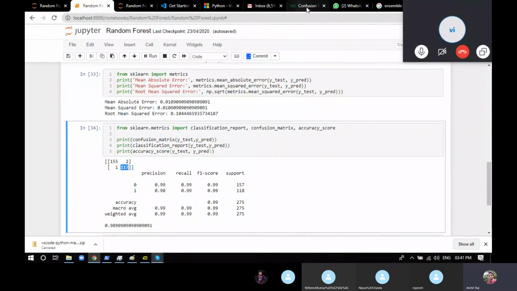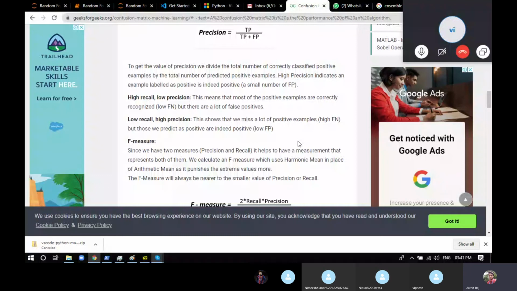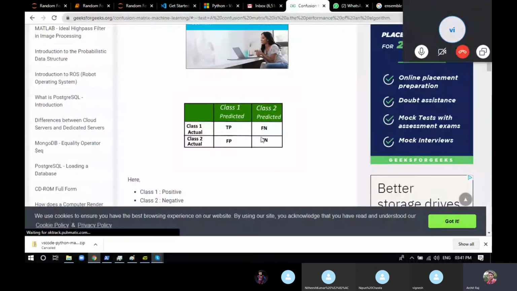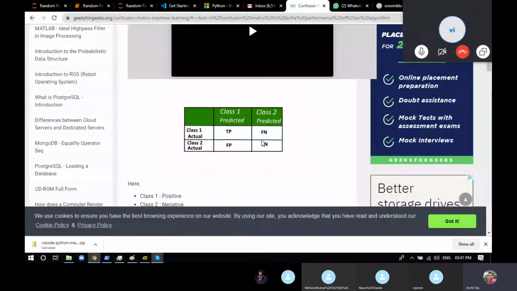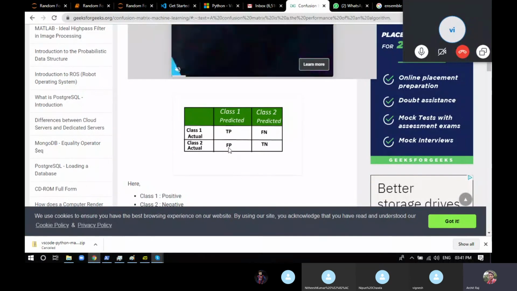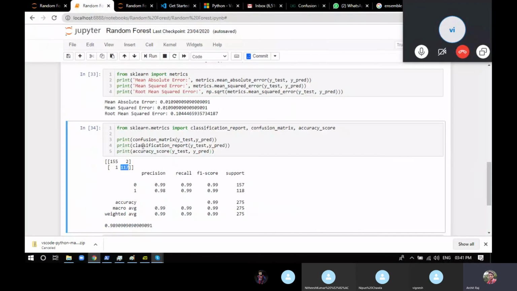If we go to the page again, these two terms, true positive and true negative, tell you the right answers that the model gave. False positive and false negative give you the wrong answers that the model took. So you can see 155 and 170. It means our model predicted 155 true values which are right, and 170 no values which are right.